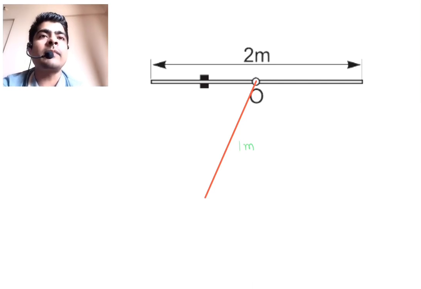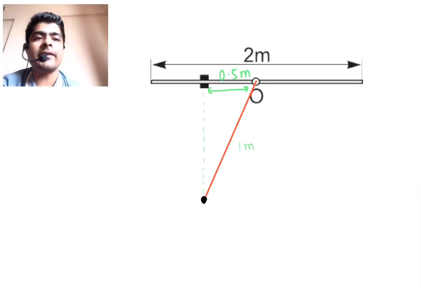Okay, the mass will simply follow a vertical path until it reaches the end of the rod. So the mass has now reached the end of the rod, correct? So this initial horizontal distance was how much? 0.5 meter, correct?